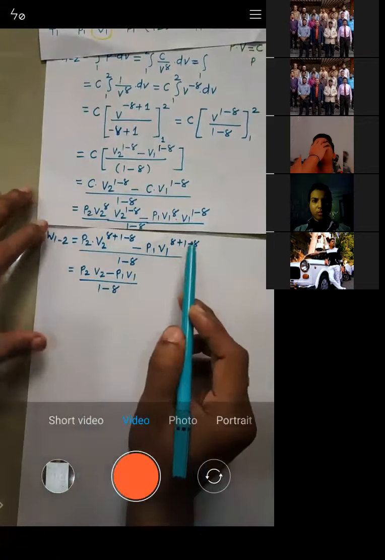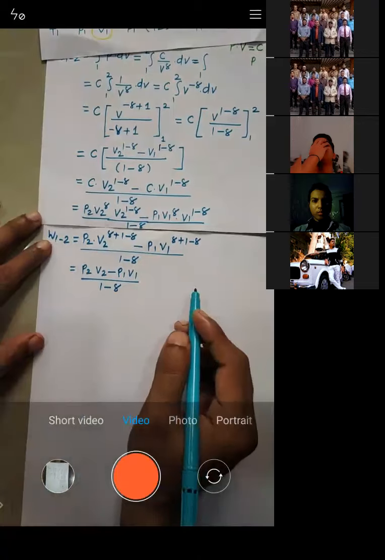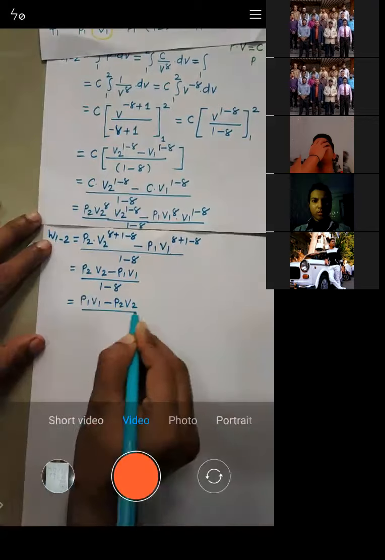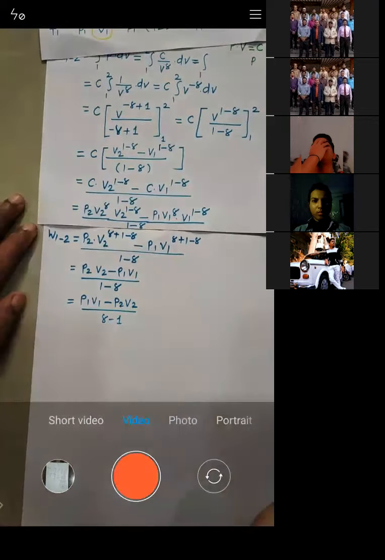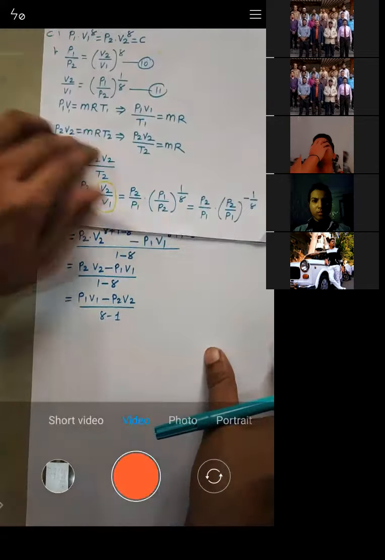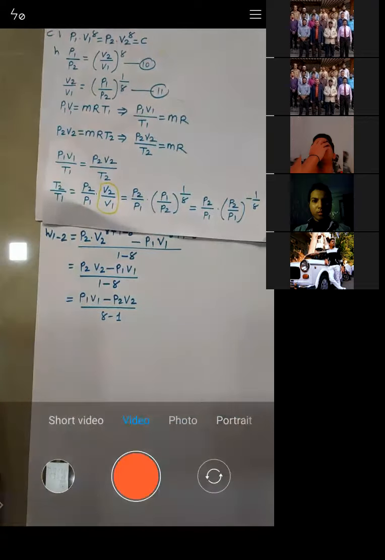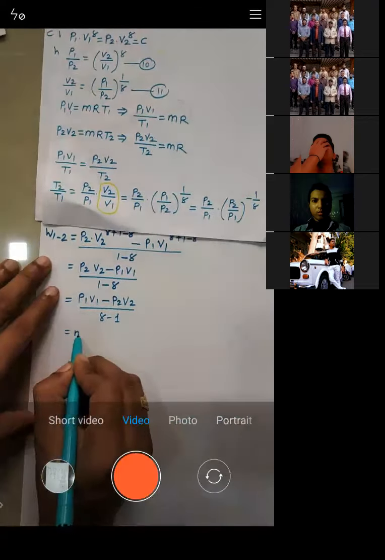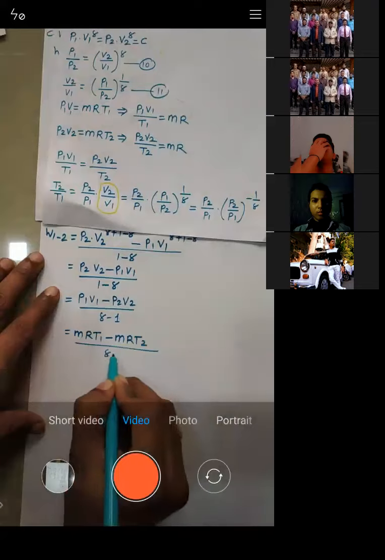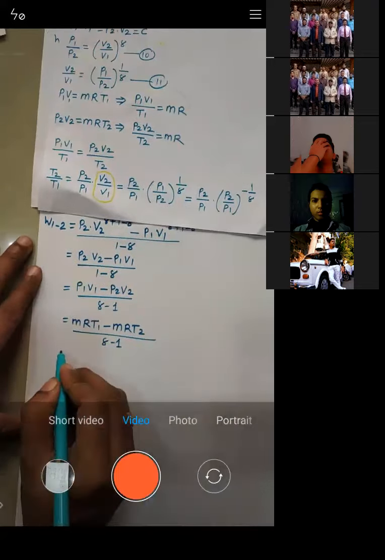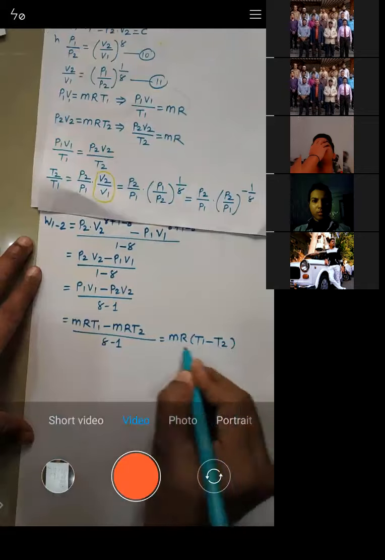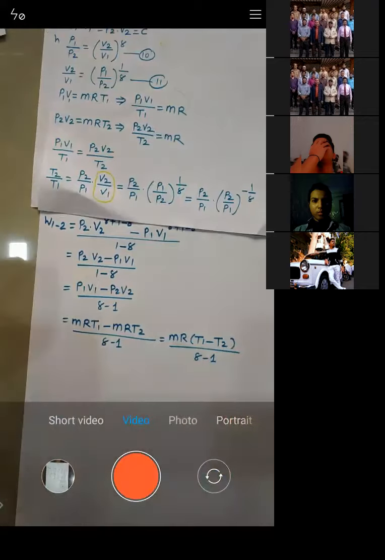Okay, see this gamma gets cancelled. What is remaining? It's only 1, right? So we can write down this equation as (P1 V1 minus P2 V2) upon gamma minus 1. Yes or no? Now just before we have written P1 V1 is equal to MRT1, so we can put P1 V1 is equal to MRT1, and P2 V2 is equal to MRT2, upon gamma minus 1. So it becomes MR (T1 minus T2) upon gamma minus 1, right?